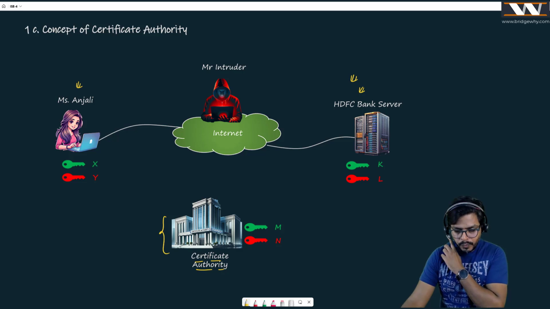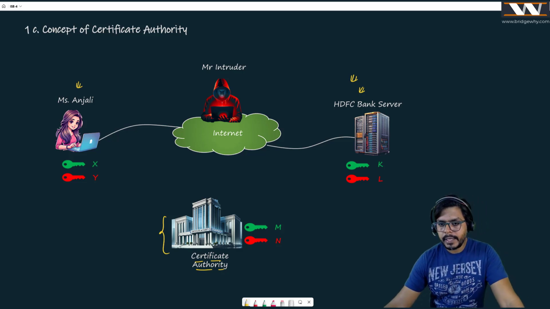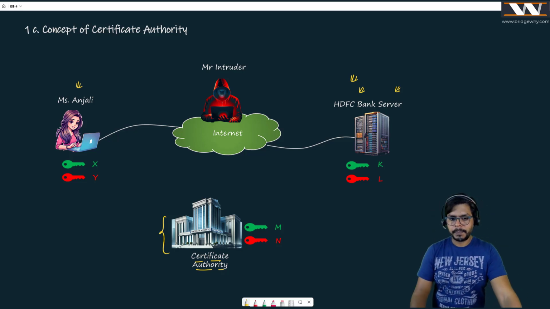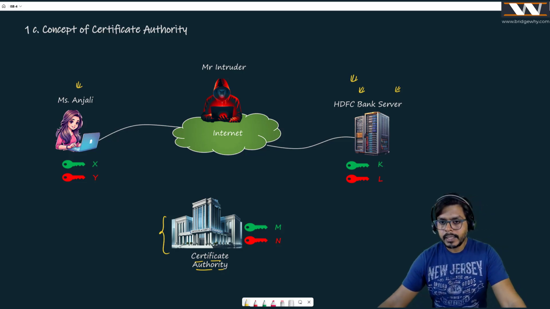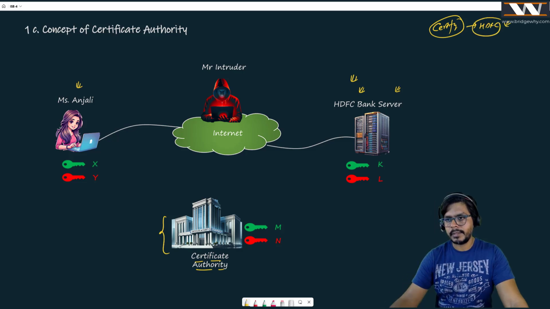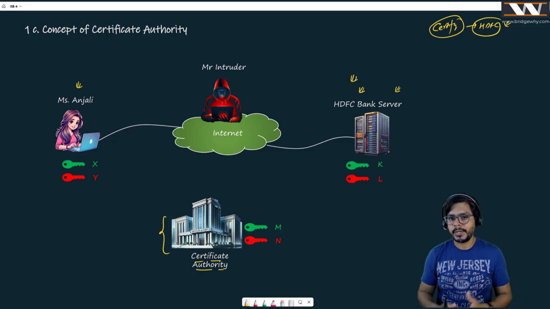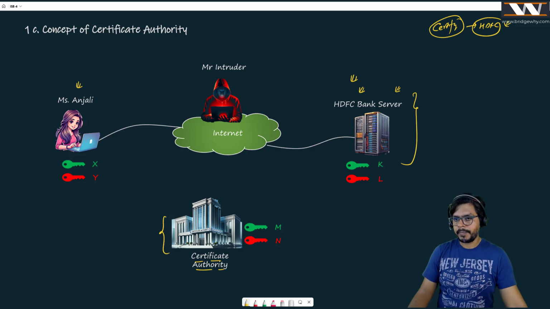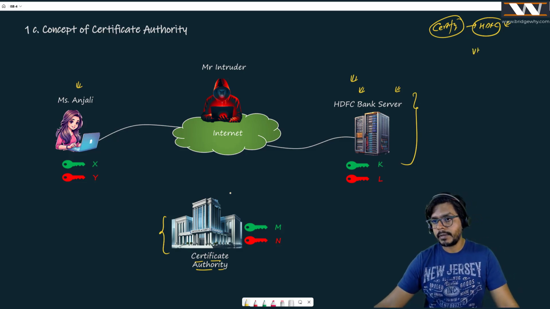Now, before the bank server can come online to the internet, it has to do some pre-work. Believe me. It sees who can certify me, who can vouch for me that I am HDFC Bank on the internet. Who is going to give the certificate to me? So it looks around for the most trusted party on the internet. If it were a village, the village headman would be there, right?